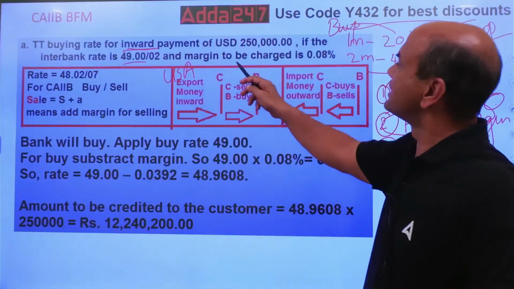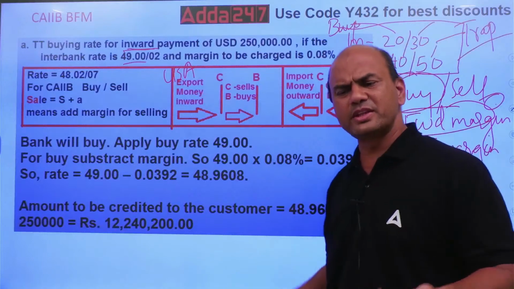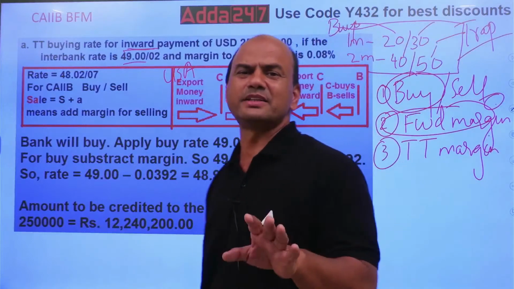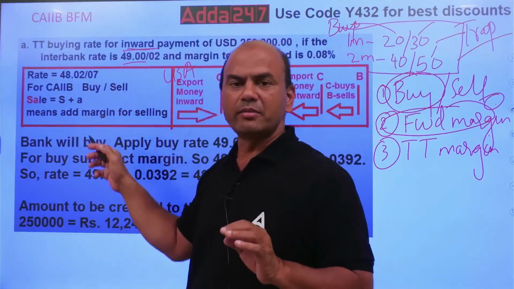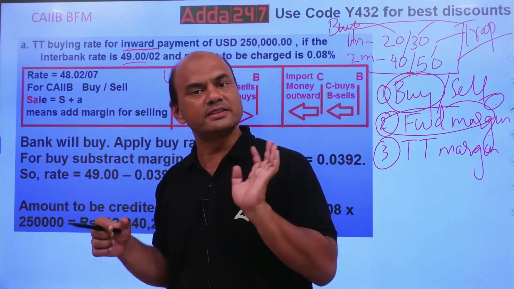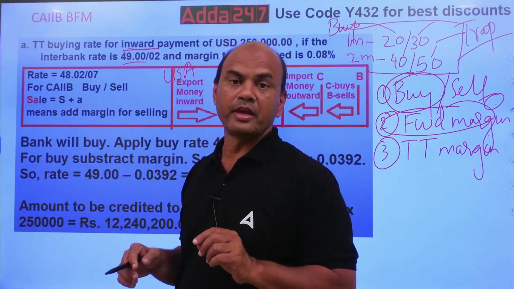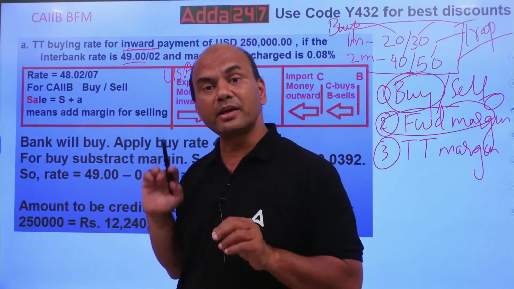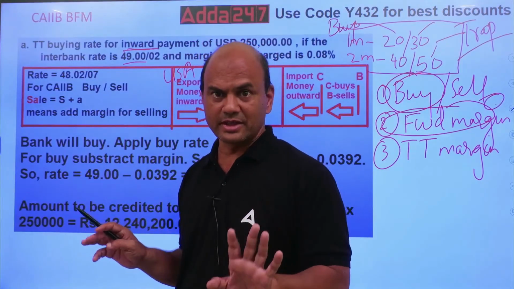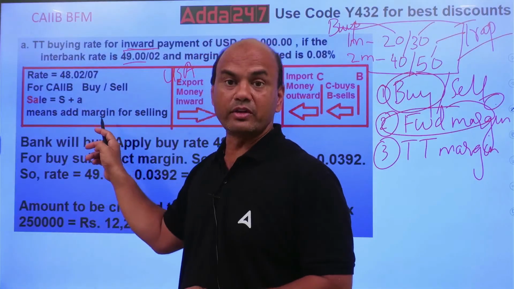Second step clear. Third step, TT margin or exchange margin. It is given: margin to be charged is 0.08%. What is to be done with this margin? It is very simple. Remember the word SALE, S-A-L-E. Whenever you sell anything, you add. Reverse is also true: if you buy anything, you subtract the margin. Selling is adding, so whenever you buy, you subtract.